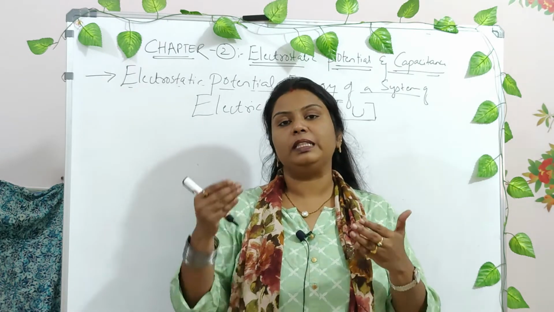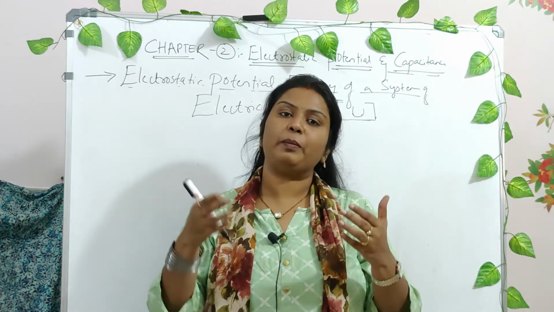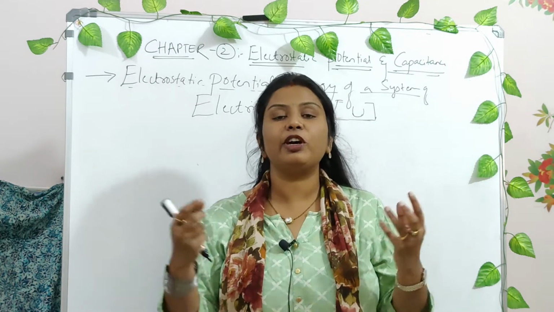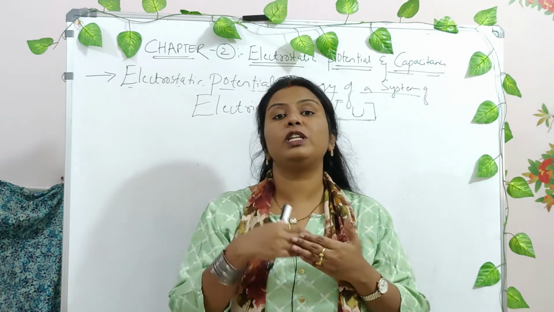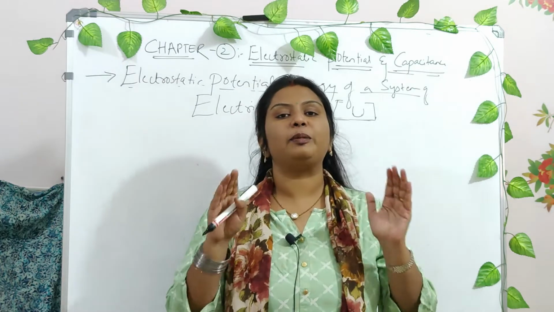Now what if this system already consists of some electric field lines and then you bring 2 charges into it? Then we find the potential energy of that particular system.